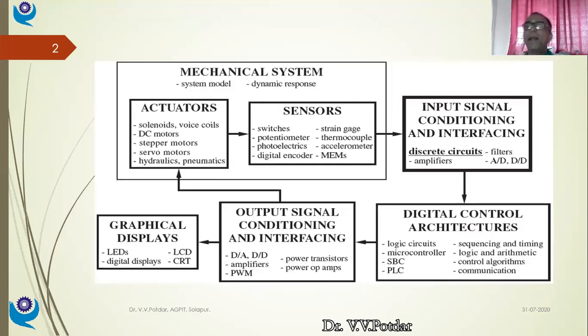This is how I will plan, and that electronic circuitry will be driven by the signal given through the transducer. Whatever signal the transducer generates, I will not be able to use it directly to drive the actuator, isn't it?